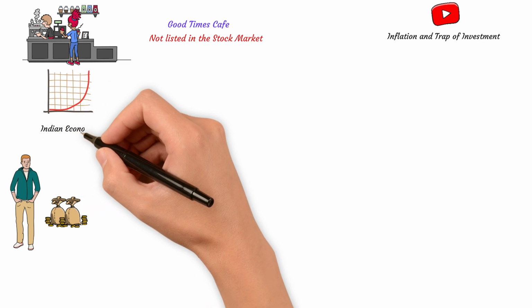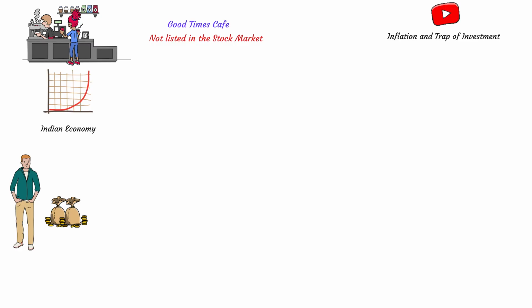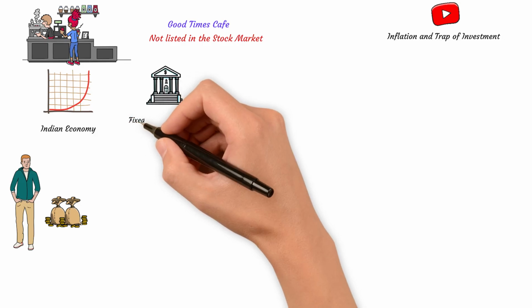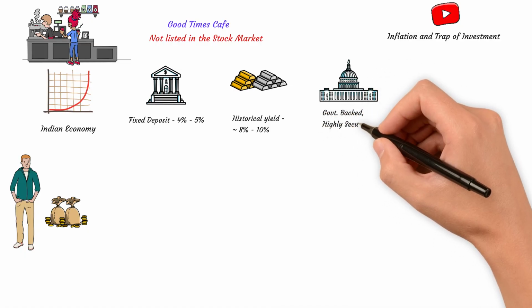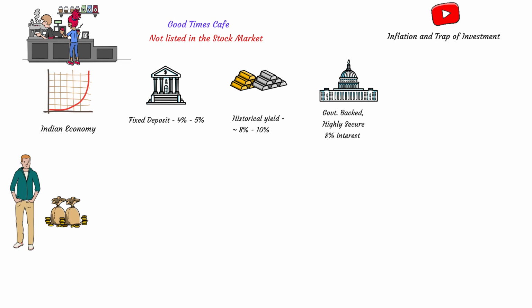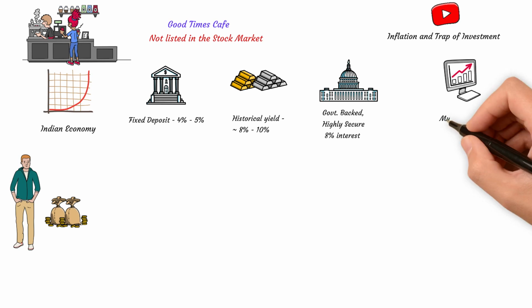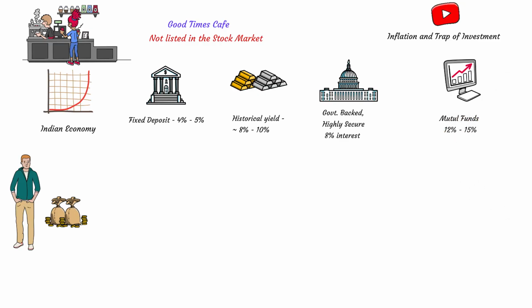India, being a high potential economy, offers a wide range of investment opportunities. Let's break them down one by one. Bank fixed deposits offer an approximate 4% interest rate, often barely enough to beat inflation. Gold and silver historically yield around 8% to 10% return but come with storage and security costs. Government bonds, backed by the government, are highly secure and offer around 8% interest rate. Mutual funds typically generate returns between 12 to 15% depending upon the fund type and the market condition.